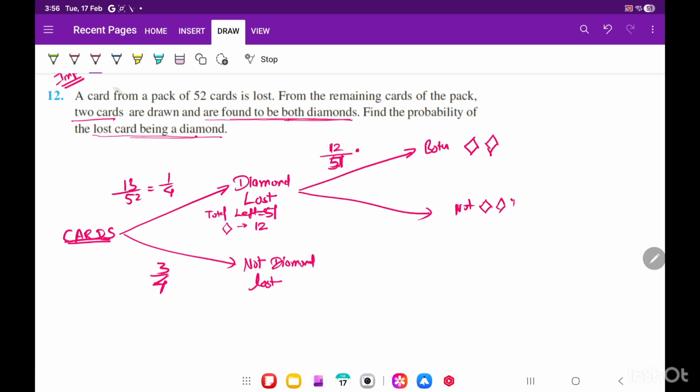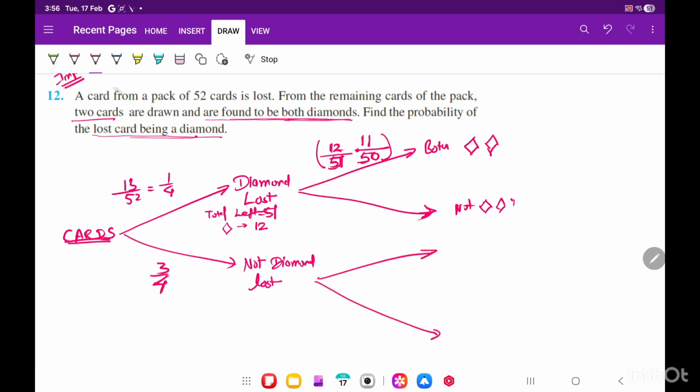Now and 50 are left, right? Out of 51 one is gone again, so 50 are left. Now how many diamonds are left over out of 12? 11, because after 12, one is taken out, so 11 are left. So this is the probability that both are diamonds. Not both diamonds, they are not asking, so I am not even writing.